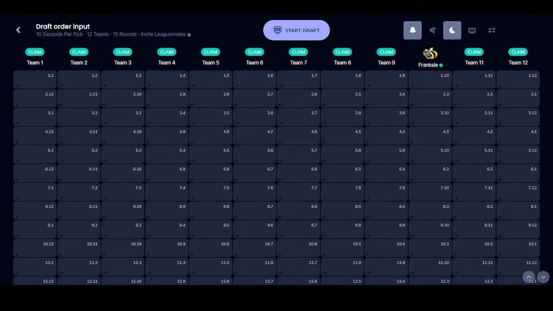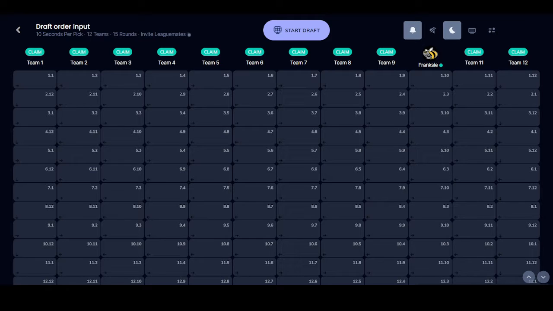So I've got my queue set up and it's just going to auto pick, which it will do, trying to prioritize my queue in the order, but also look at what positions are available and what I need. Obviously, I've put in my 140 skills, plus I also put in my defenses and kickers from other videos that I didn't mention in the overall video, because there's no point to draft them overall. Just when I decide I want a kicker or I want a defense, I'll pick it.